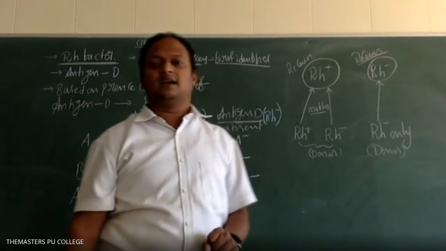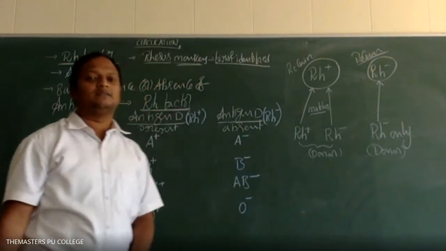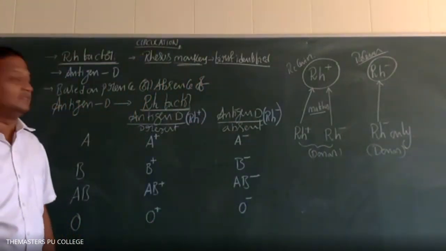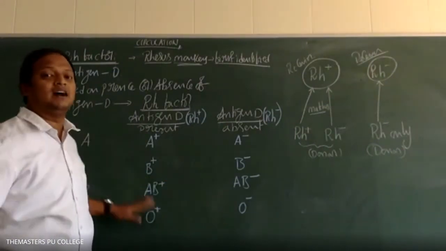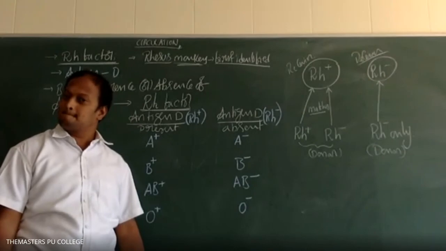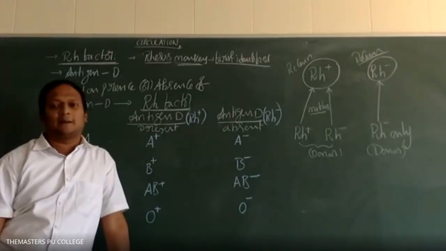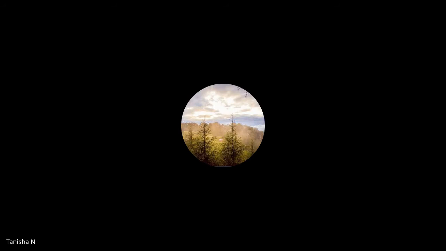Now tell me, what is the universal donor? Which group is the universal receiver? O positive is the universal donor, sir. AB is the universal recipient. O negative is the universal donor. Very good.